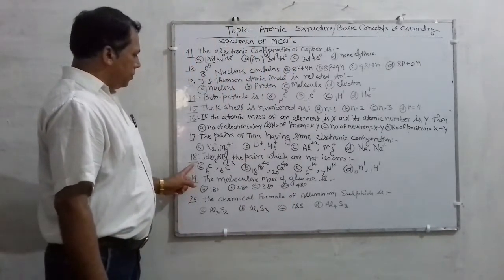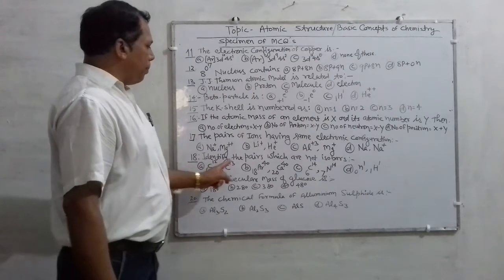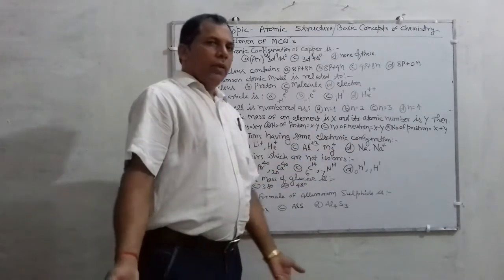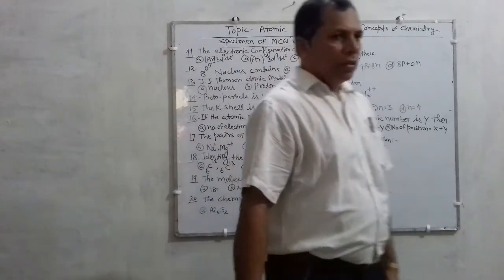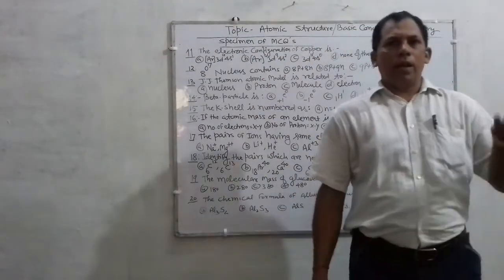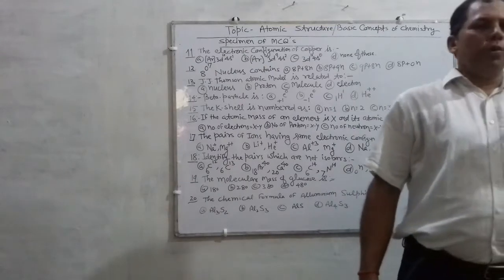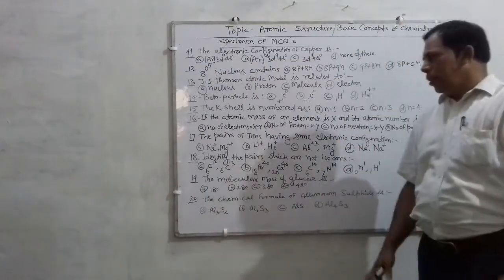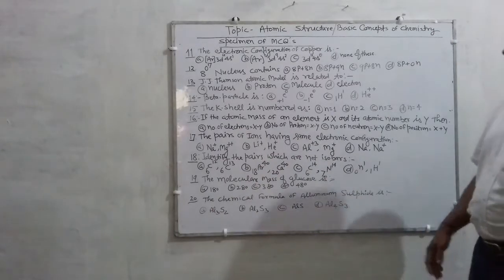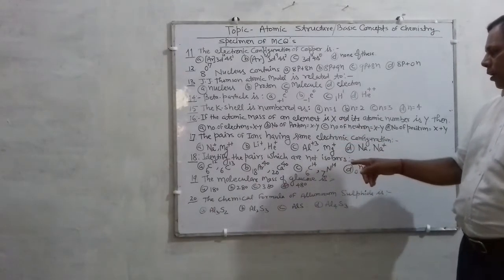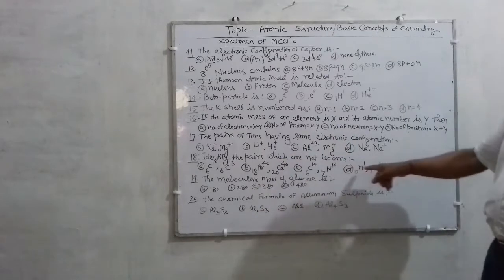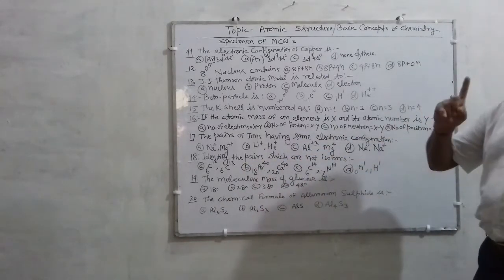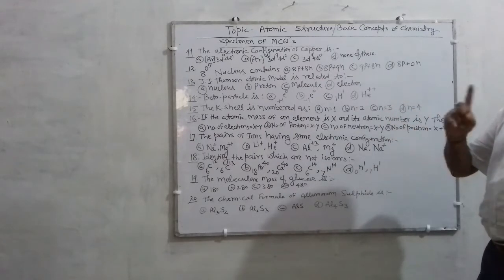Next question is, identify the pairs which are not isobar. Very simple, you know about isobar, isotopes and isotones. So on that basis you have to identify among these options which is not isobar.